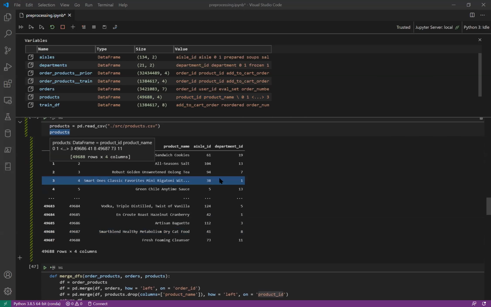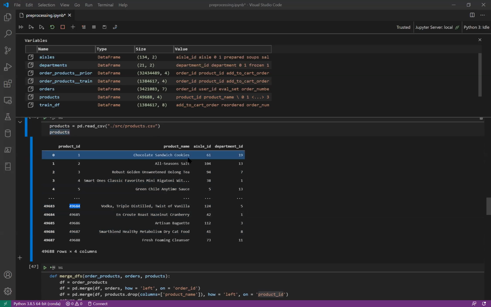Each product has an aisle ID and department ID. It may not be unique, but the products must be very similar. For example, ketchup from brand A and ketchup from brand B have the same aisle ID and department ID, but different product ID. But when we are going to use it for prediction, we are going to treat them as the same, so we are only going to use the aisle ID and department ID.